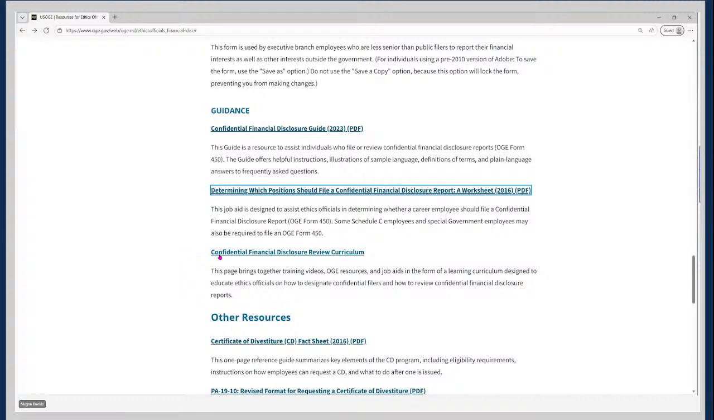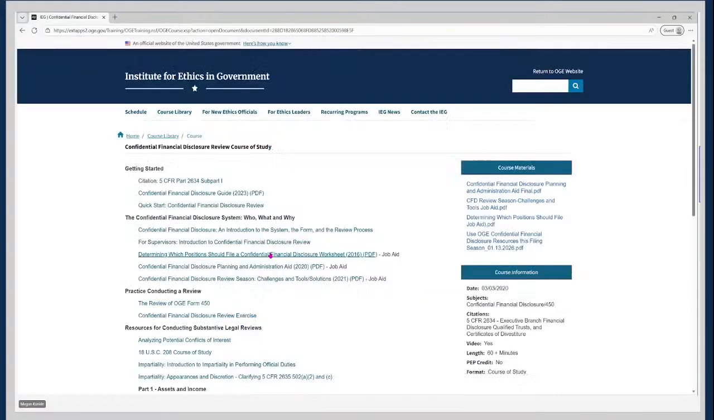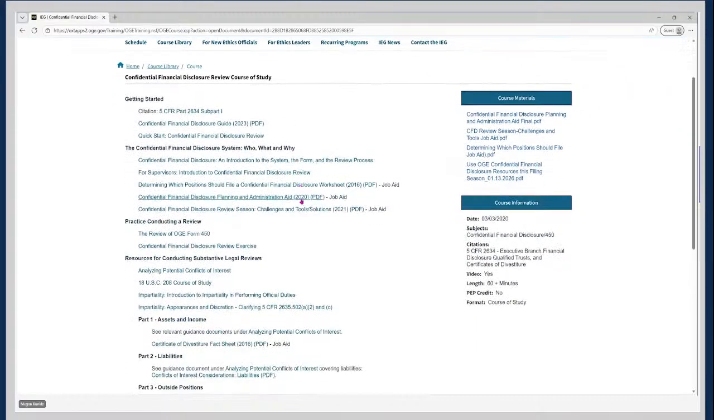And there's also a link to the OGE's Confidential Financial Disclosure Review curriculum. And for your awareness, we're now calling these curricula courses of study. So when you click on this, it's going to say Confidential Financial Disclosure Review Course of Study. So we've renamed these. And what this does is it provides an overview of confidential financial disclosure, practice for conducting reviews, and resources for conducting substantive legal reviews of OGE Form 450s.